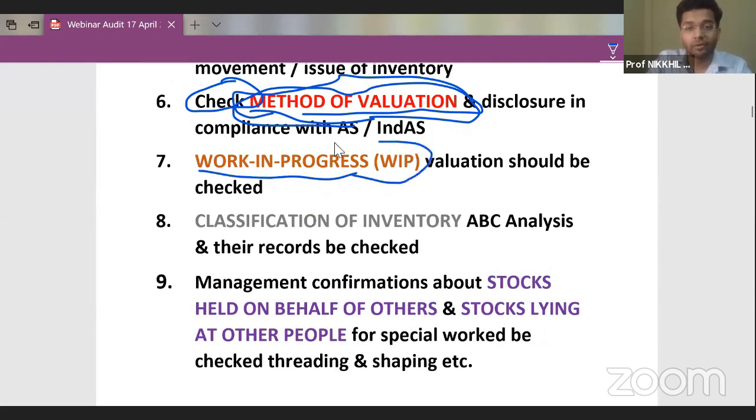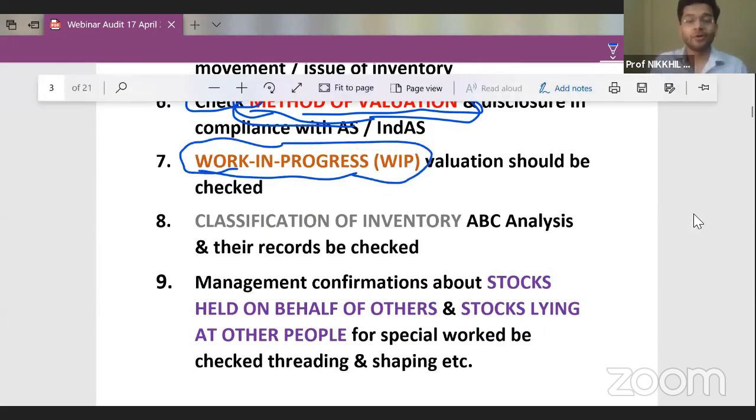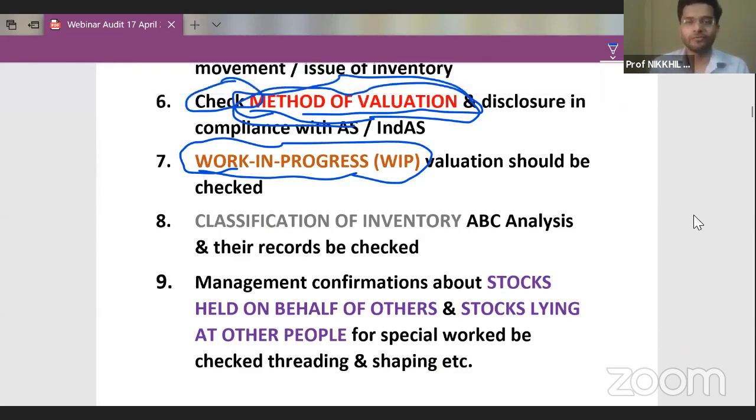Next, work in progress. Now, work in progress valuation should be checked. Now, what is work in progress? Guys, work in progress are semi-finished goods, goods which are not finished completely. So if I talk about mobile phone, the mobile phone is semi-finished when it is prepared in a semi-finished manner. It is not completely prepared, and some processing in that mobile phone is still left. Guys, in this case, it becomes very critical for the auditor to understand how we should value this work in progress.